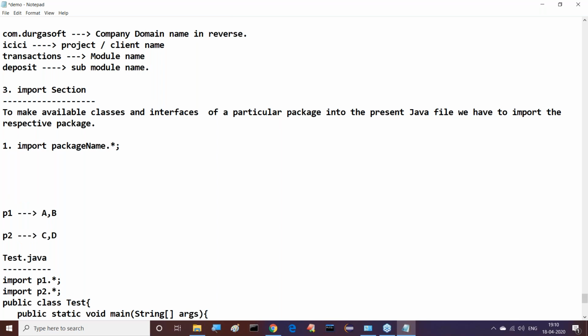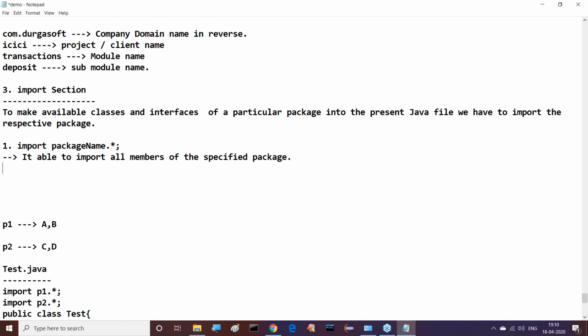Observe this clearly. What is the meaning of it? It is able to import all members of the specified package. For example, import java.io.star.